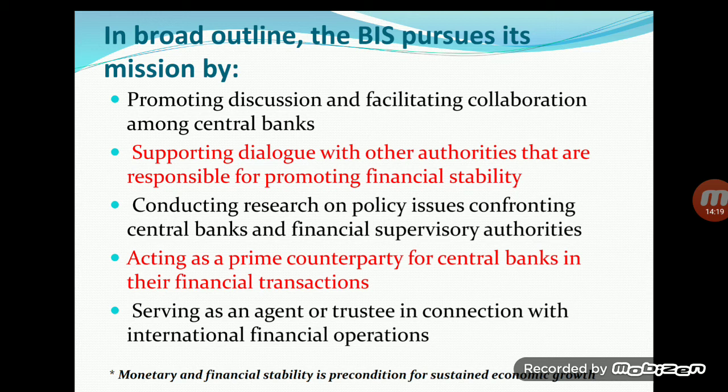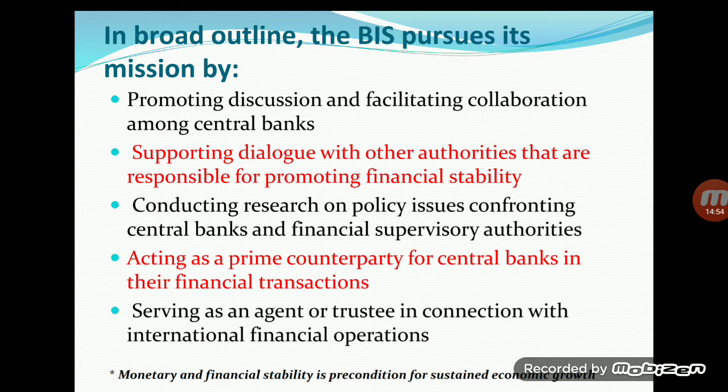They exchange their ideas, knowledge, skills, and research. They conduct research on the policy issues confronting central banks and financial supervisory authorities. So, central banks have their own policies. Financial supervisory authorities like the Federal Reserve, Ministry of Finance, have their own policies and their own plans. So, they conduct research on such issues.